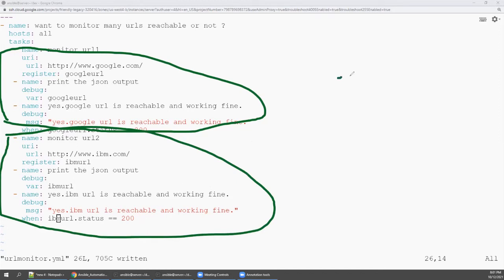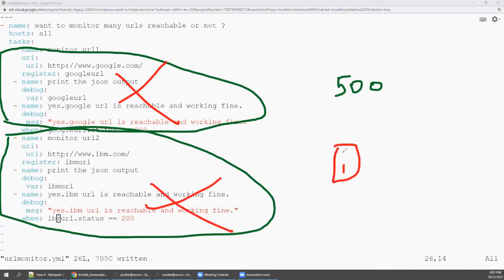Say for example, my requirement is I have 500 URLs. Then it's really difficult, because how long are you going to keep creating, when every month you are getting new URLs, new patches? So in this kind of situation, instead of this, always go and create a role.